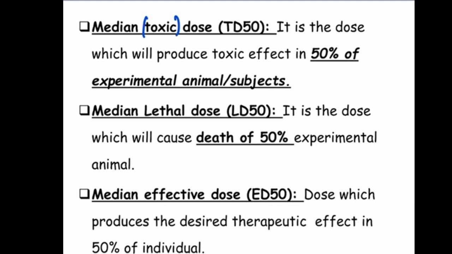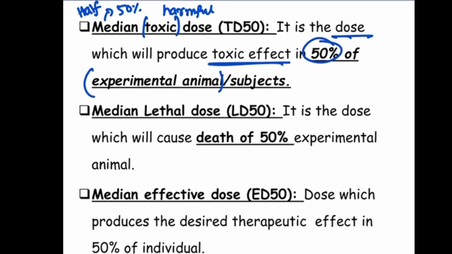Toxic means harmful to humans. Median means 50%, that is, half. So it is the dose which will produce a toxic effect in 50% of the experimental animals or subjects. Lethal means death, and median is 50%.